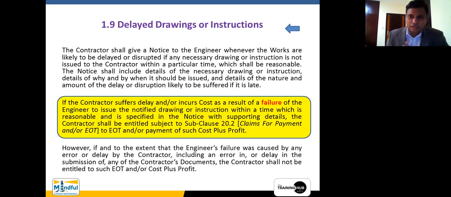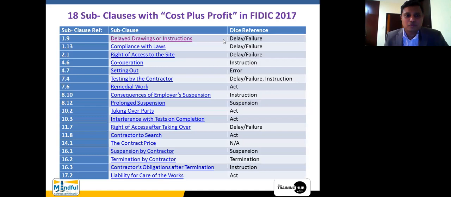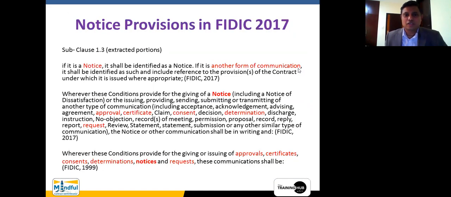For example, I hope you remember that we were talking about delayed drawings or instructions. It is a failure, isn't it? It is a failure by the employer or the engineer to issue the drawings or instructions on time in order for the contractor to deliver the project on time. Here it clearly says in the opening paragraph, the contractor shall give notice to the engineer whenever the works are likely to be delayed. So this particular notice is what I am talking about here, which says it shall be identified as a Notice.